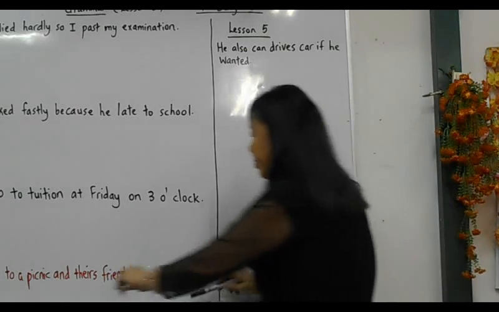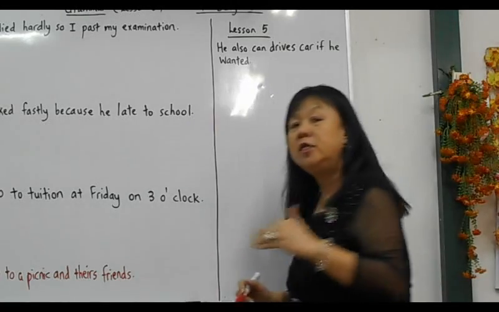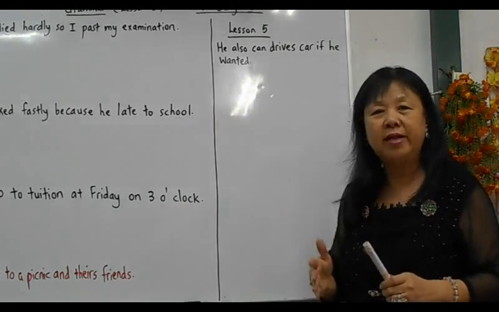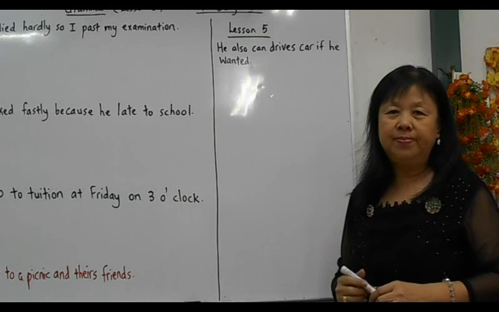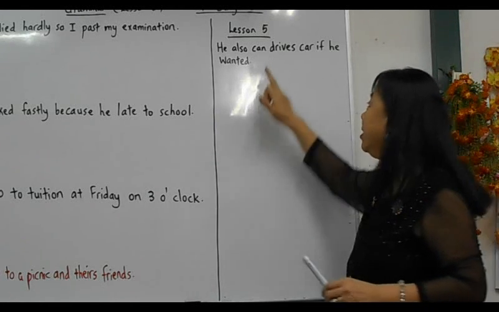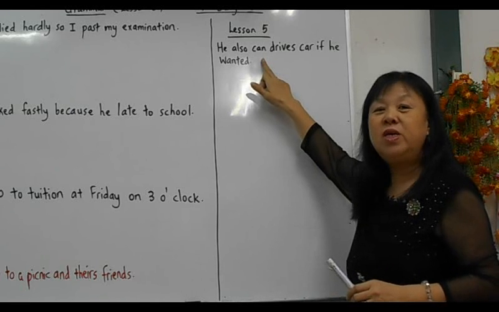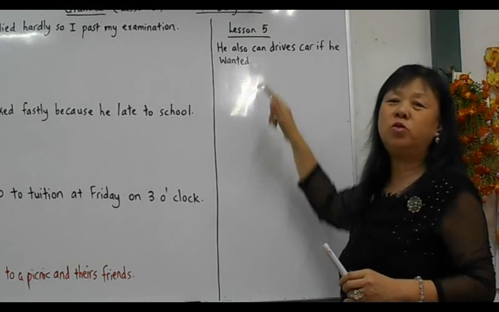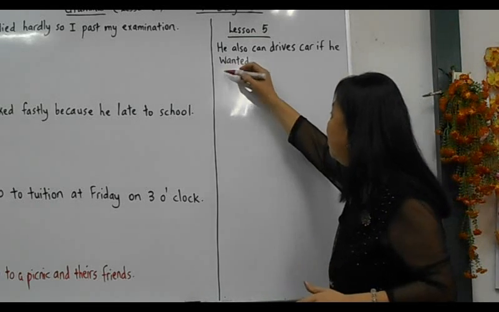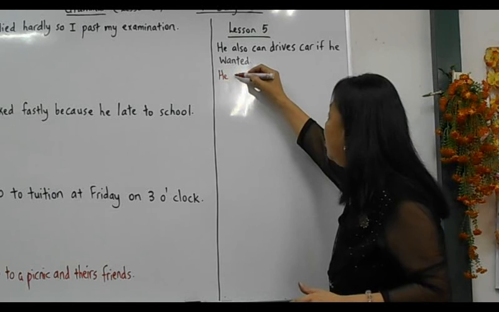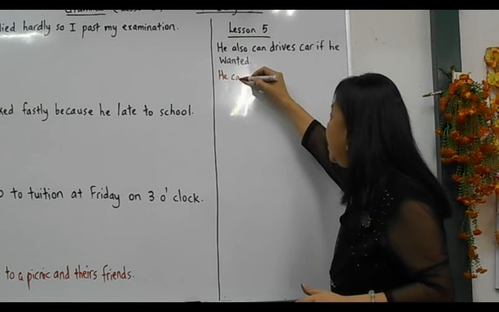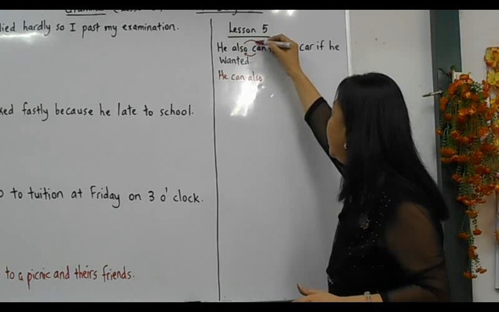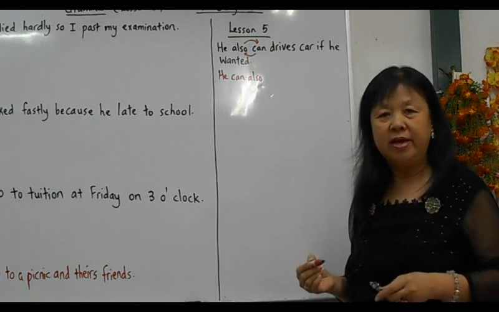Remember this. In spoken English, we normally say, I also can, he also can. But that is informal language. In reality, formally, we say he can also. We do not say he also can. Therefore, the first error we can detect here is he can also. So this comes here and this comes here. We don't say you also can. You can also.